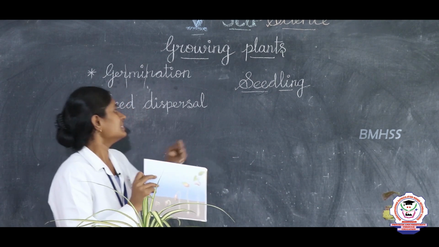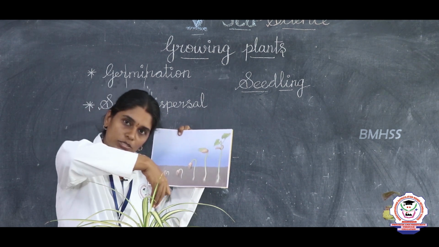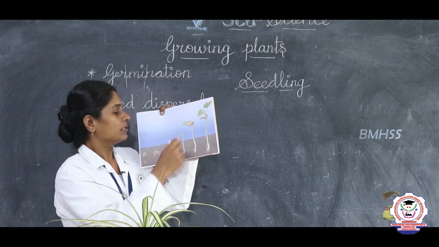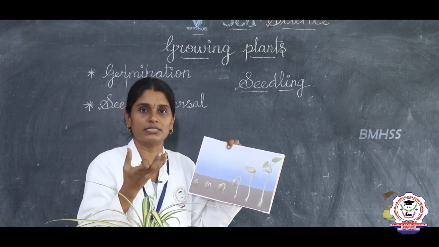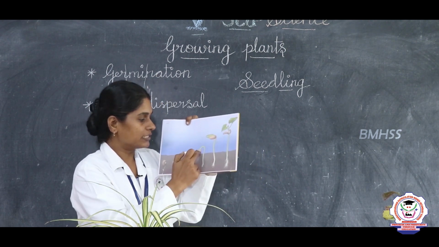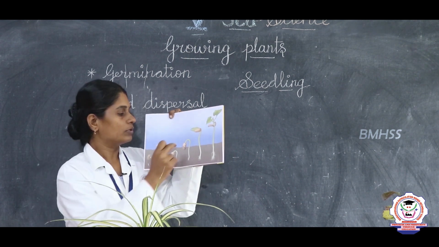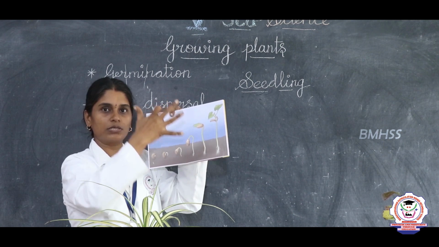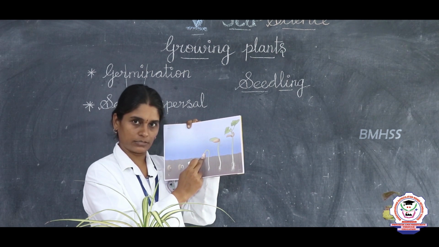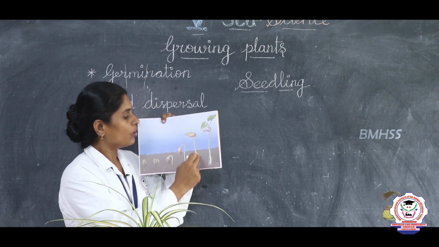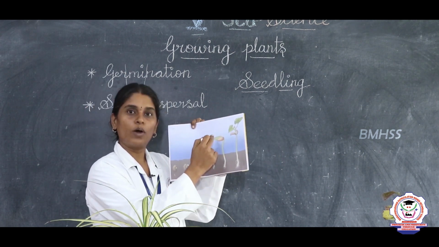Once the seedling starts to grow, what happens? It grows towards the soil. This seedling gets the nourishment. How does it get the nourishment? Nourishment is nothing but nutrients, the food. It gets it through this cotyledon. We saw the food is stored in the cotyledon. Till the seedling grows, it gets all the nourishment, food from the cotyledons. What happens after that, once the plant starts to get new roots, new leaves?